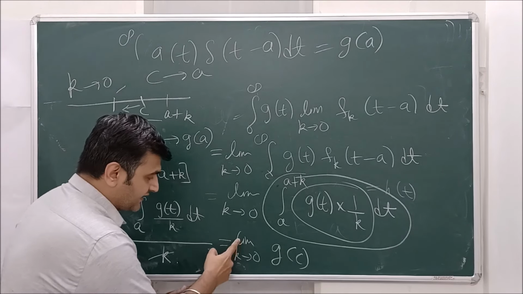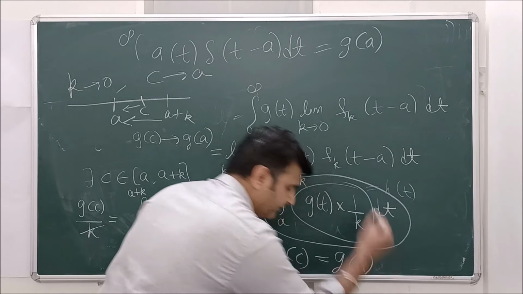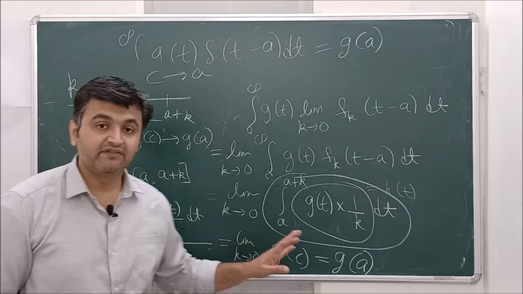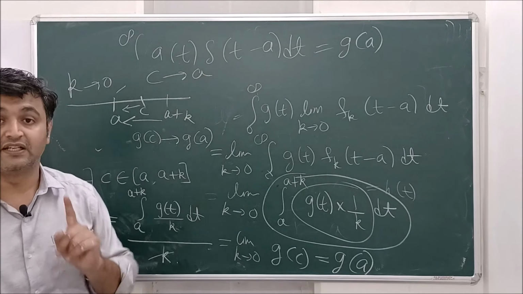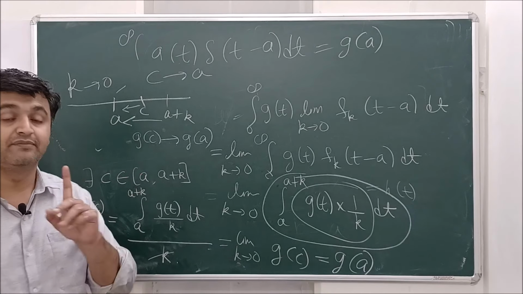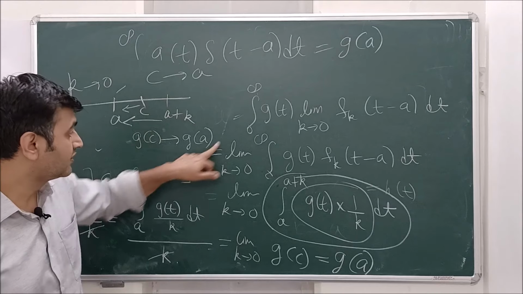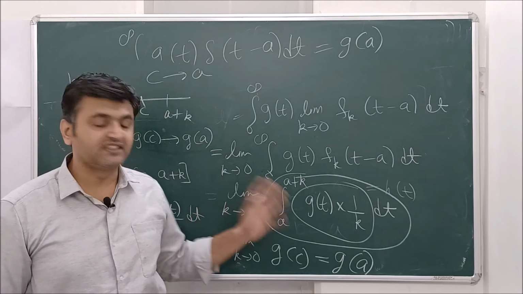Therefore as k goes to 0, g of c approaches g of a. So that's a short and very nice proof of the shifting theorem for the Dirac delta function that involves the mean value theorem for definite integrals, and we need the continuity of g. So this is the justification.